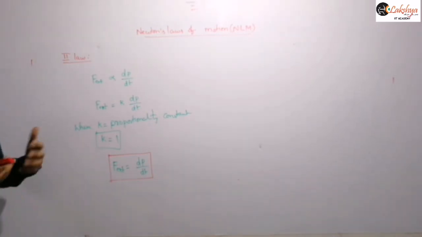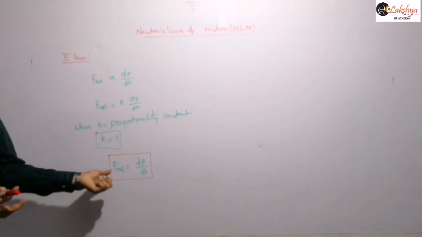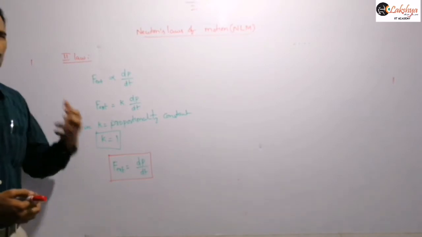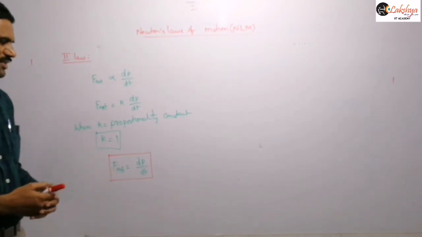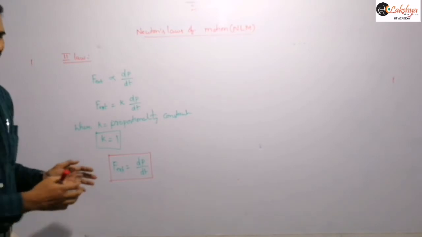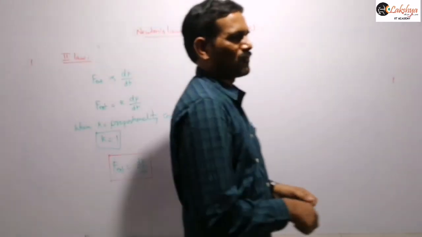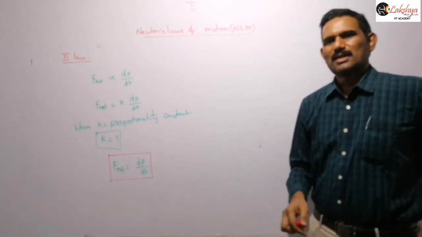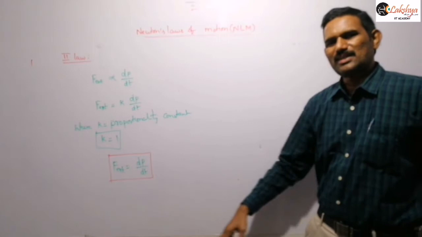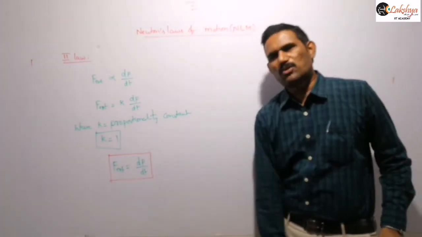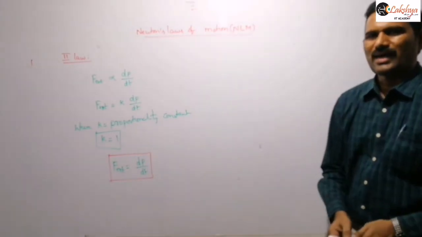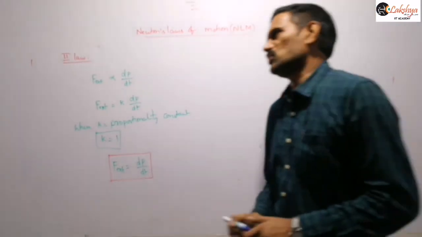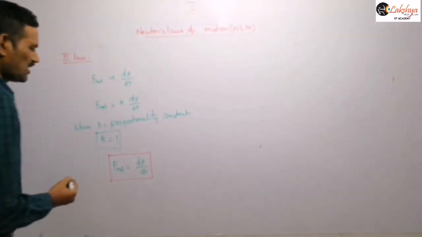If different forces are acting on it, then you need to take the net external force. That means by using our vector principles, we need to find the resultant force and use that resultant force here. Sometimes they may ask for the average. Whenever you use differentiation, it gives us instantaneous values. That means if you want to find the instantaneous force, this is the formula. Whereas if you want to find the average force, you write total change in momentum by total time interval.